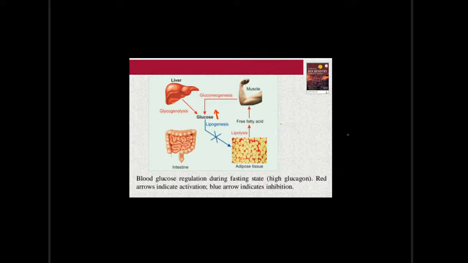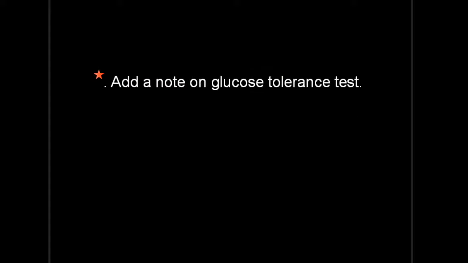When you are taking food, that is the postprandial state, what happens? The glucose level will be more. So our body will try to decrease the blood glucose concentration by the mechanisms I have described earlier. Similarly, when you are fasting, what happens? The glucose level is less. So our body will try to increase the blood glucose level by these mechanisms. Okay, I have discussed everything.